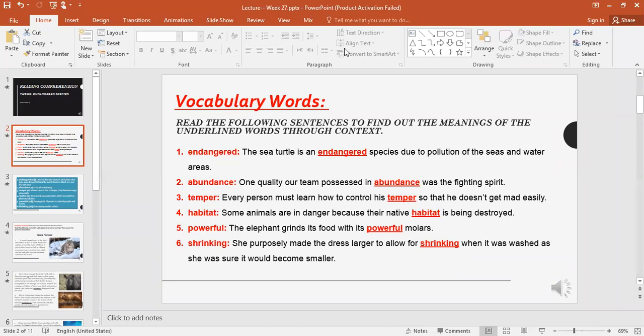Now, let's move to the vocabulary words. I want you to read these sentences and try to find out the meanings of the underlined words through context, okay? Take 2 minutes, read the sentences, and I want your answers.